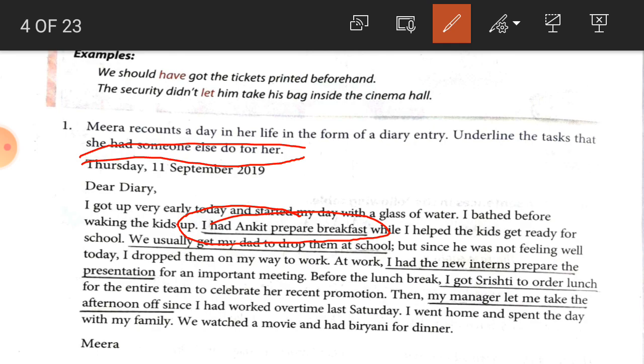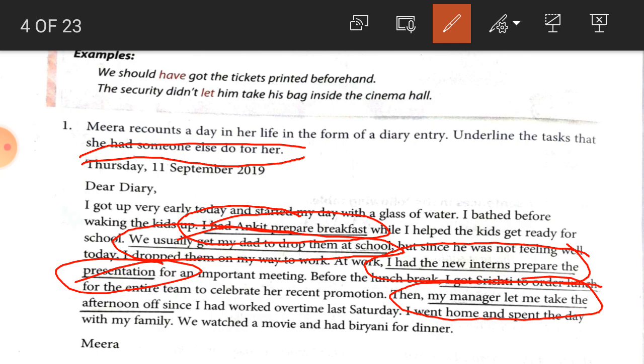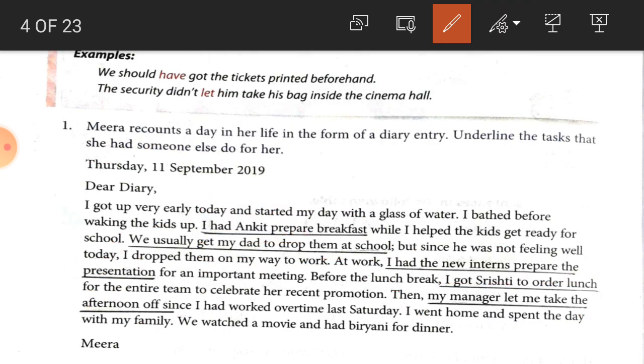Now, we usually get my dad to drop. This action is not done by Meera. I had the new intern prepare the presentation. So this is not done by Meera. Now next one, my manager let me take the afternoon off. So here this is not done by Meera. So students, how many sentences have we got? We have got here 5 sentences where Meera has not done the work.